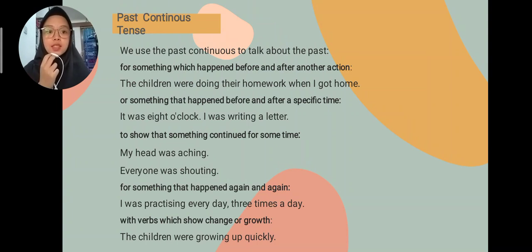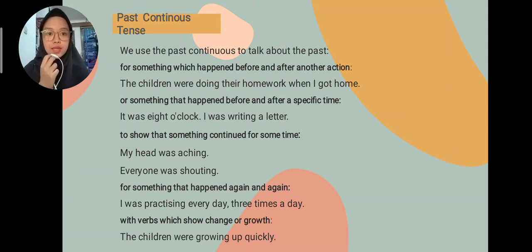We use the past continuous to talk about the past for something which happened before and after another action. For example, the children were doing their homework when I got home. Or something that happened before and after a specific time. So it's gonna be like this. The children were doing their homework when I got home. It was 8 o'clock. I was writing a letter.